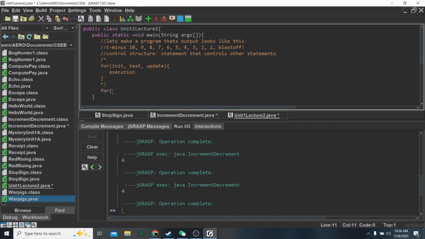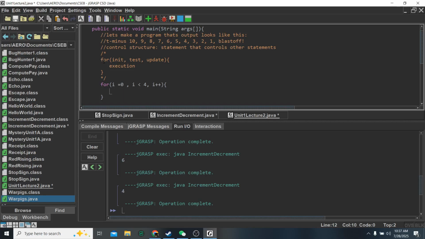So for I equals 0, we'll run until I is greater than 4, and we're going to do I plus plus. So from our last video, you should know that I plus plus means that we're going to make I go up by 1 each time. Okay, so let's just go system.out.println, and we'll just go hello. Okay, let's run this program as is.